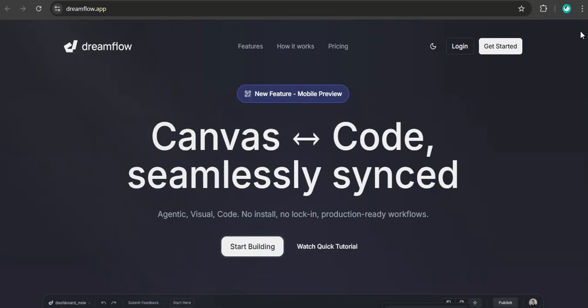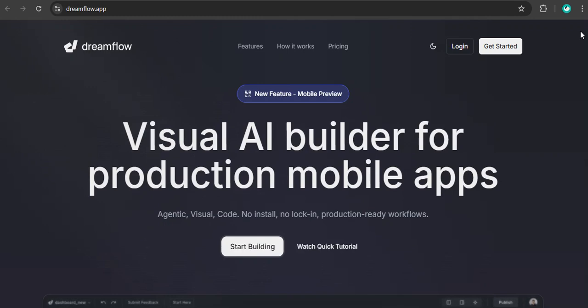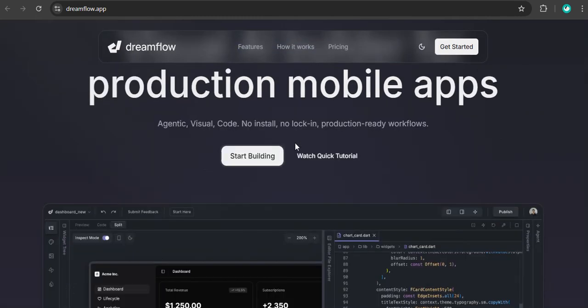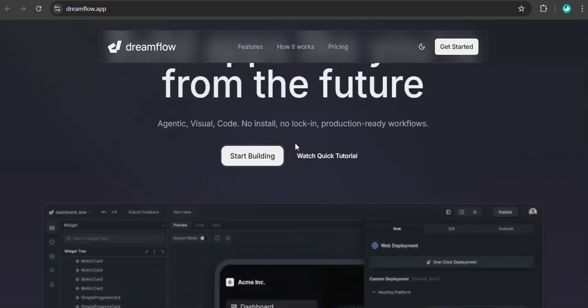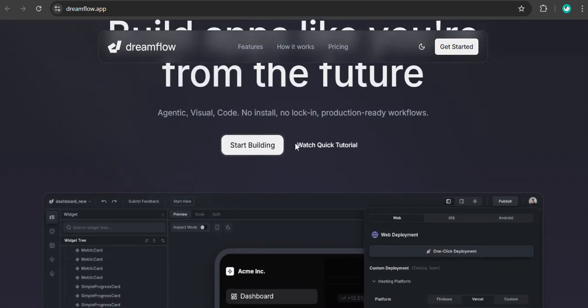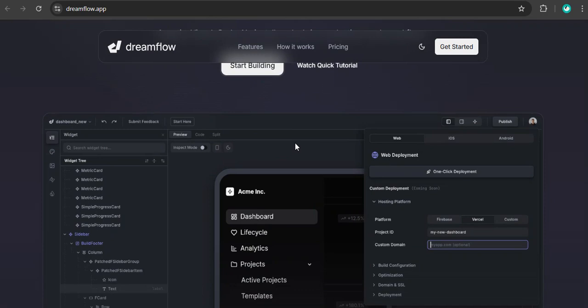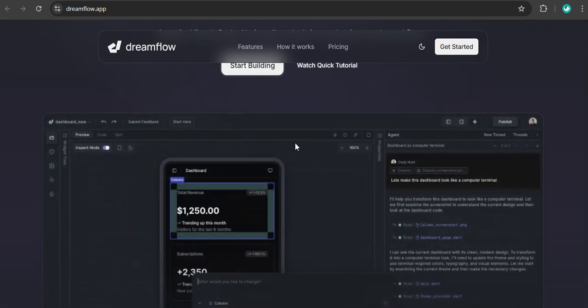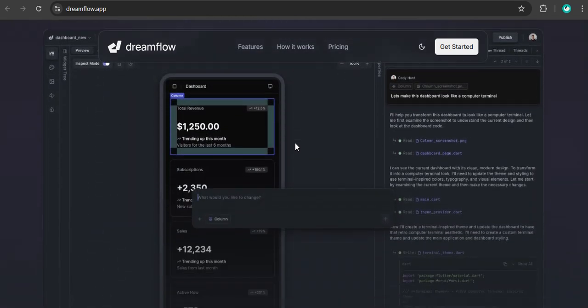AI app builders are just exploding right now. Everyone's promising to turn a simple idea into functional code. They are. So in this deep dive, we're trying to cut through some of that noise. We're looking at three big ones: Dreamflow, Lovable, and Vibe Code, to figure out which one really delivers on that promise of speed without you losing total control.